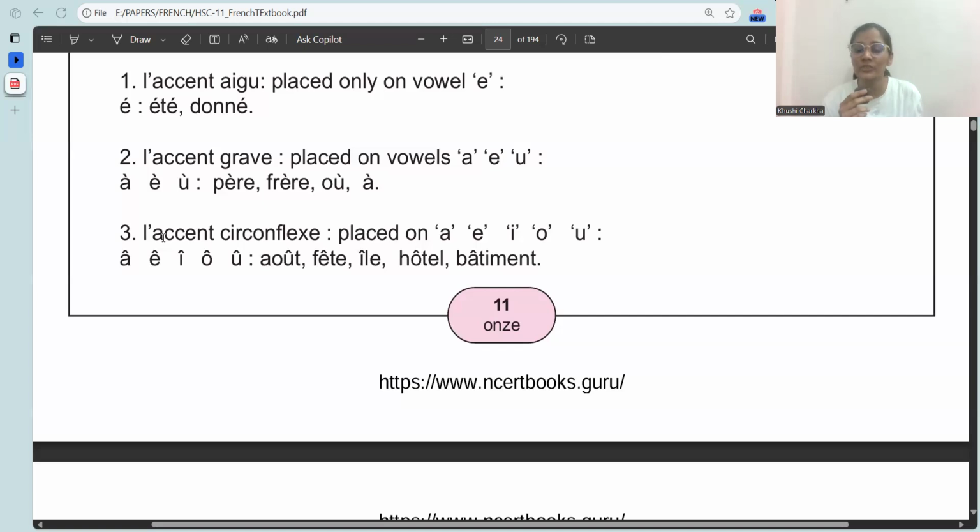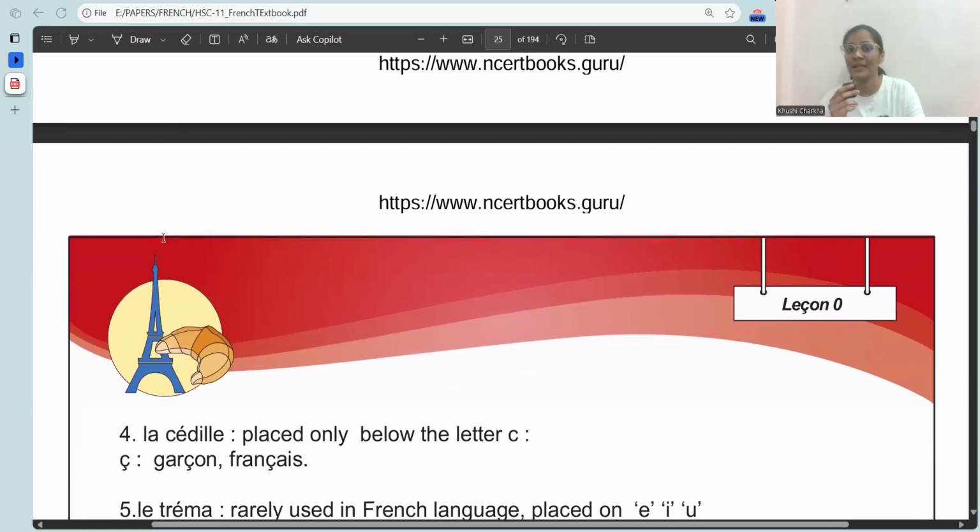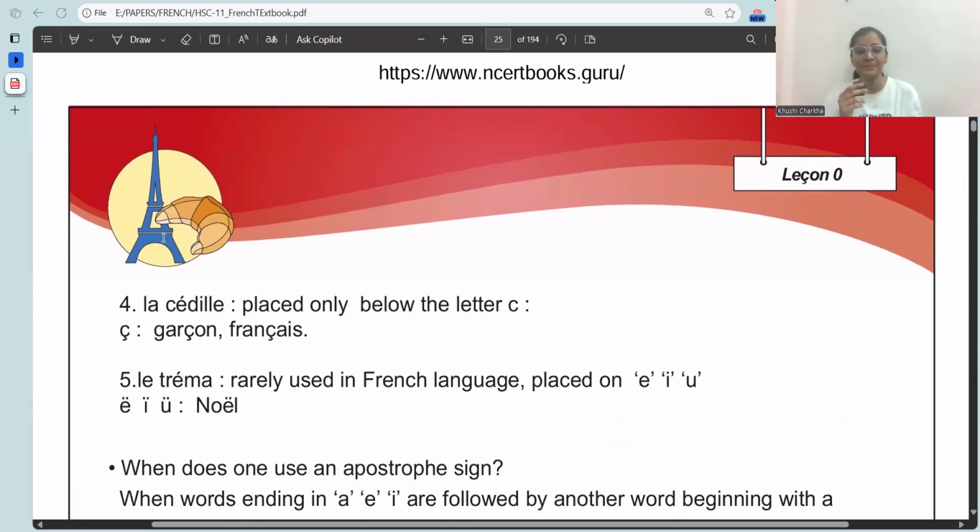Just like in août. Août means August. Fête means festival. Île means island. Hôtel means hotel. Bâtiment is apartment or building. Okay, this is basically building.